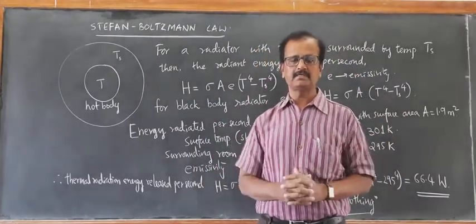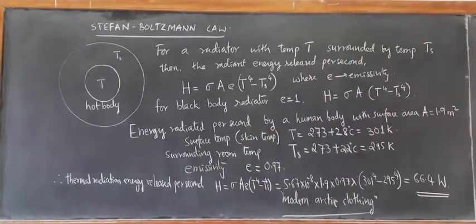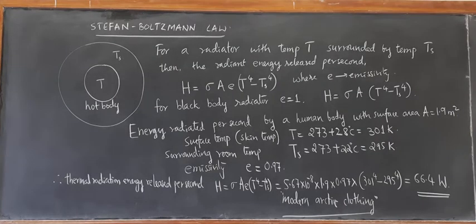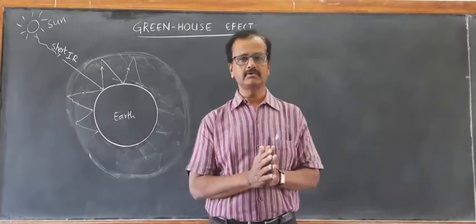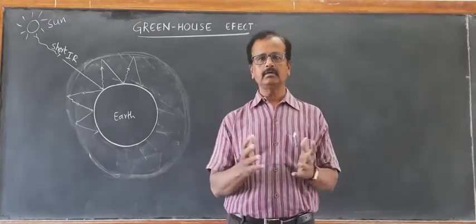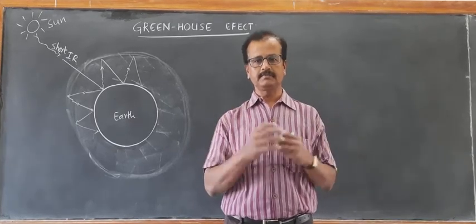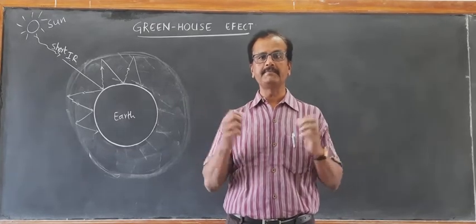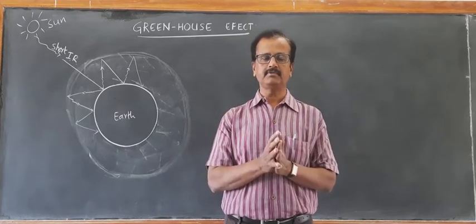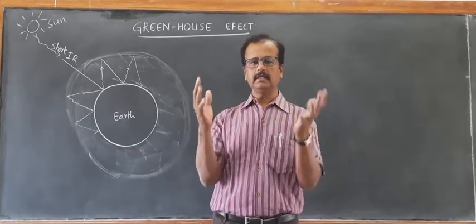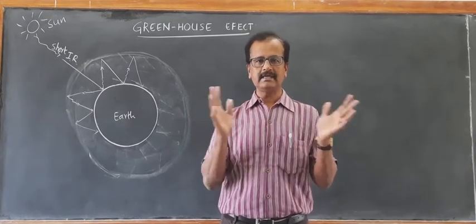Now the last part of this topic is greenhouse effect. Let us learn a very important one, that is greenhouse effect. Like all the other planets, the Earth receives the radiation from the sun and it is able to absorb the radiation. Around the Earth there is an envelope of atmosphere. The Earth is covered by a layer of gases called atmosphere.